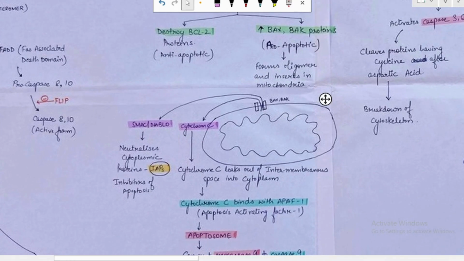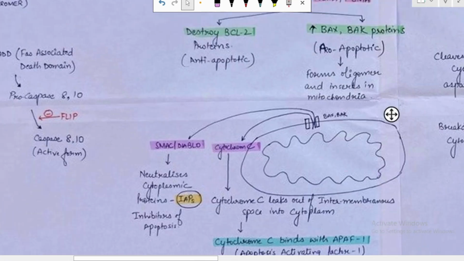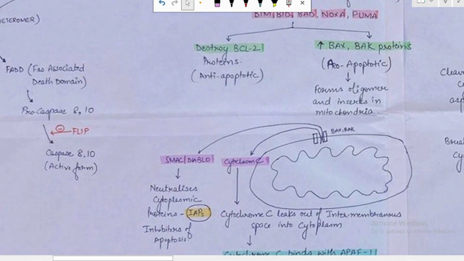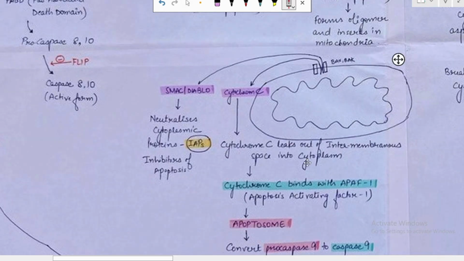Further explaining this to you, this SMAC and Diablo, which also leaks out of the mitochondria, will neutralize the cytoplasmic protein, that is the inhibitor of apoptosis. This will further lead to the apoptosis of the cell.